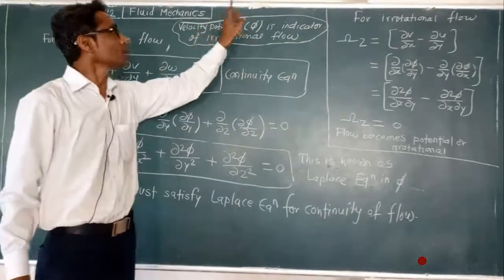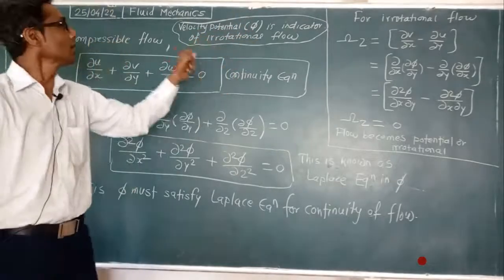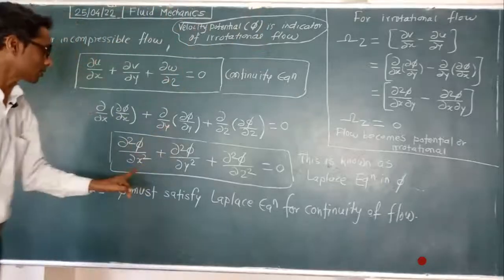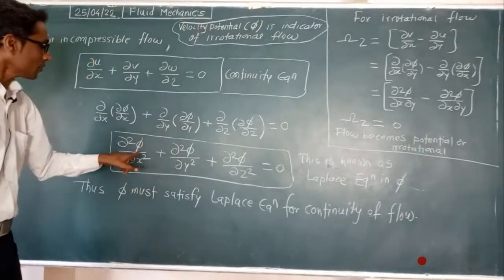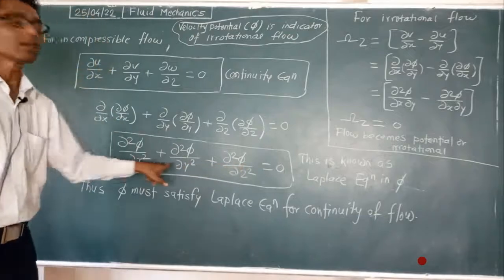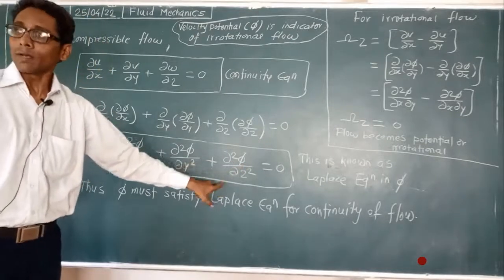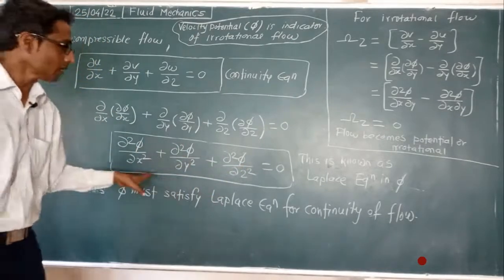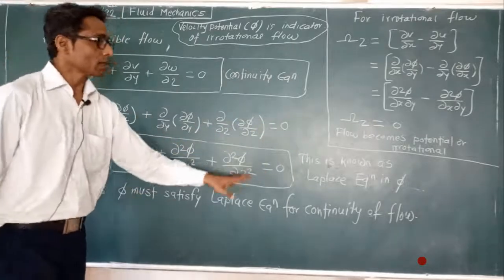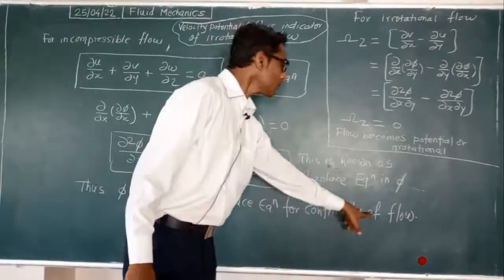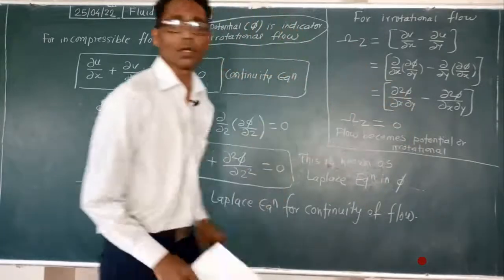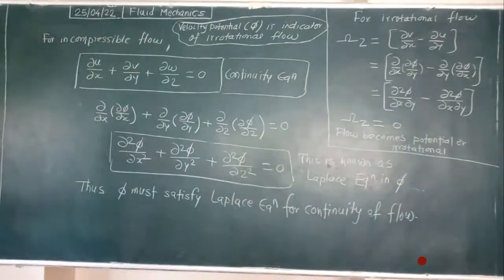And when the velocity potential phi is in existence, then we say that the flow is irrotational flow. In numericals, if after simplification of all these mathematical formulae this comes 0, then the flow satisfies continuity, and finally we say the flow is irrotational.